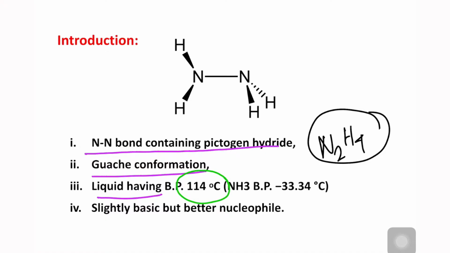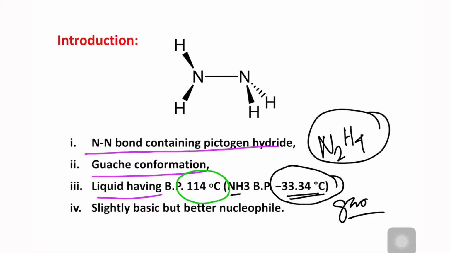What is the uniqueness? See, its boiling point is not too low, not too high. If you compare this with its single nitrogen analog, that is ammonia, minus 33 degrees centigrade, it means ammonia is a gas at room temperature, but hydrazine is actually a liquid. So that makes this molecule a little interesting.